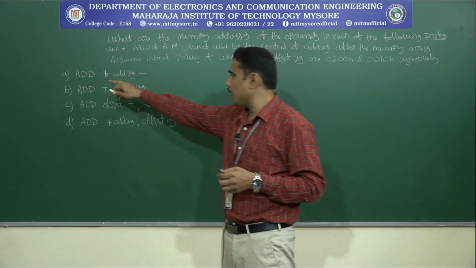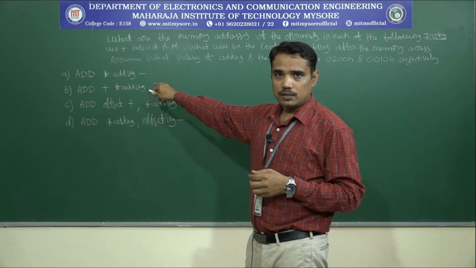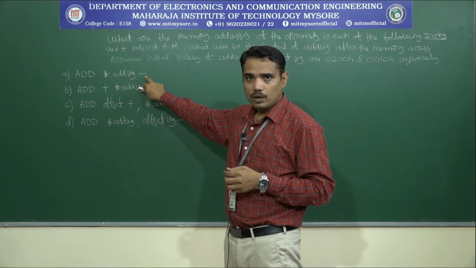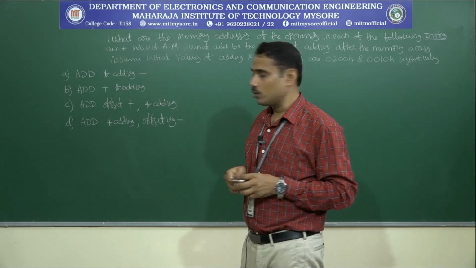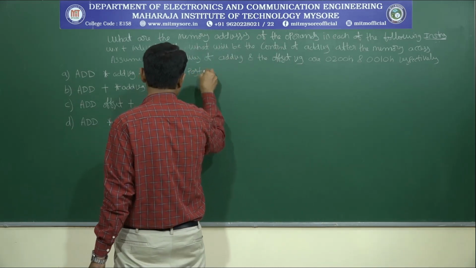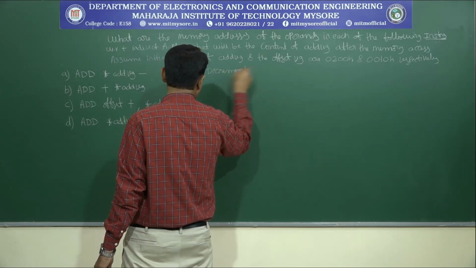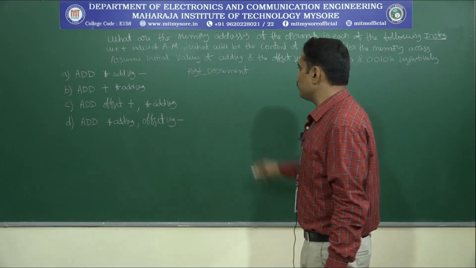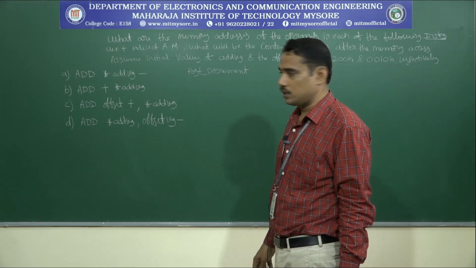The first instruction is add star address register minus. Clearly, by looking into this instruction, we can come to the conclusion that this instruction belongs to post decrement indirect addressing mode. Now let us try to update the value of the address register.